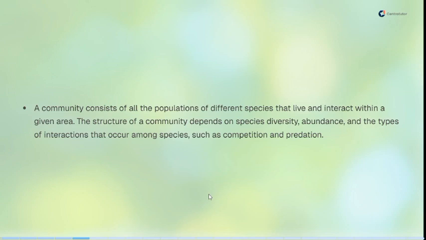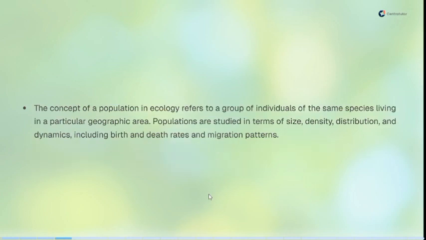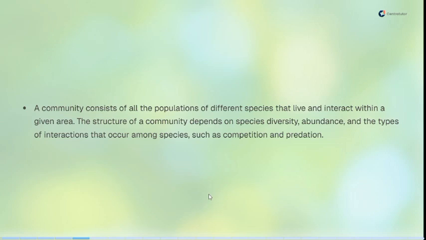This is different from the previous slide, where we talked about population: the same species in a particular area. Now with community, you're talking about different species that live in the same area and how they interact. The structure of a community depends on species diversity, abundance, and the type of interaction among the species, such as competition, predation, and even migration.